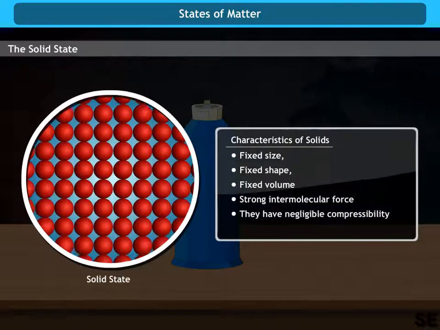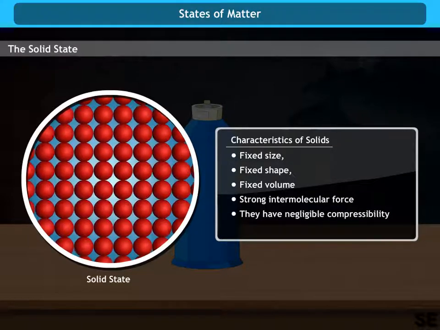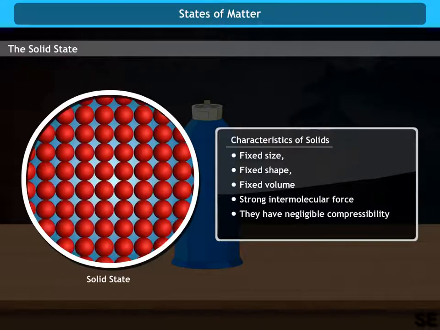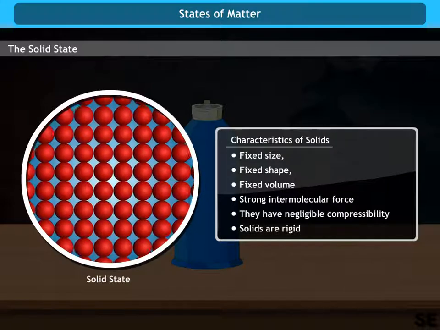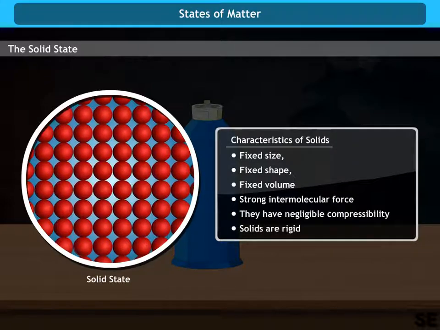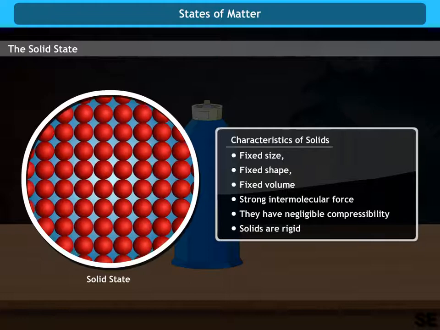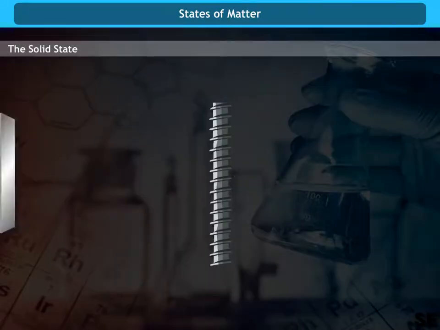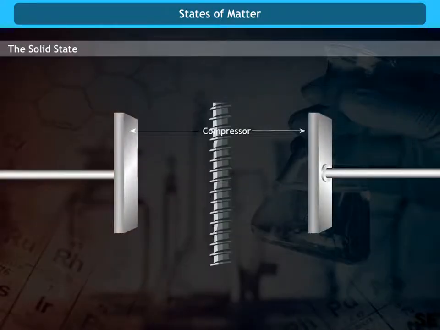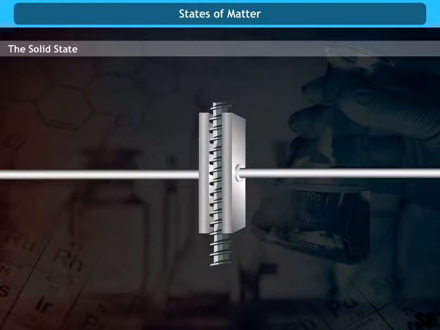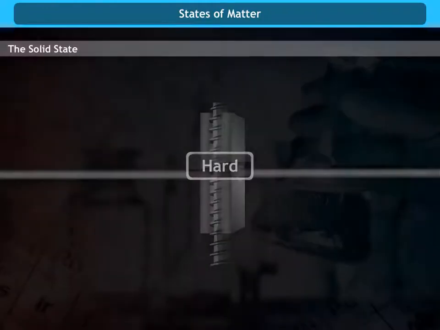They have negligible compressibility. This is due to the presence of very little intermolecular space between the constituent particles of solids. Hence, they have a tendency to maintain their shape when subjected to any external force. Solids are rigid. They may break under force, but it is difficult to change their shape. Therefore, they resist a change in their shape.